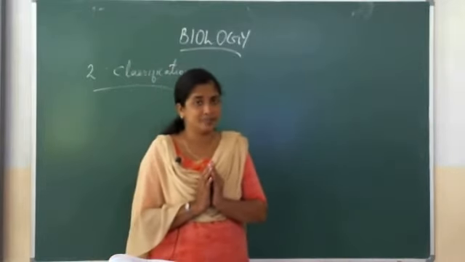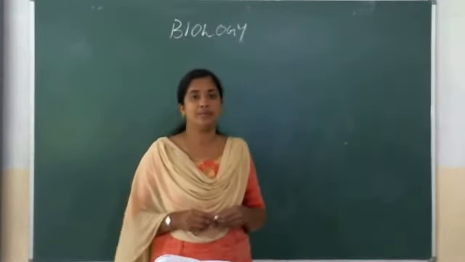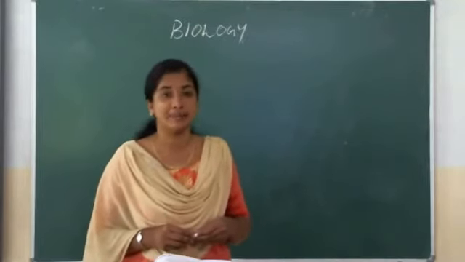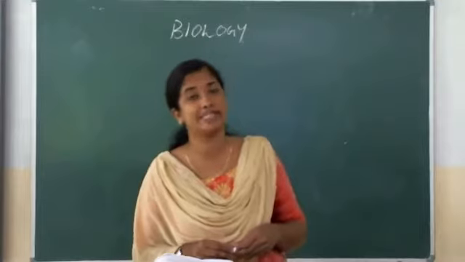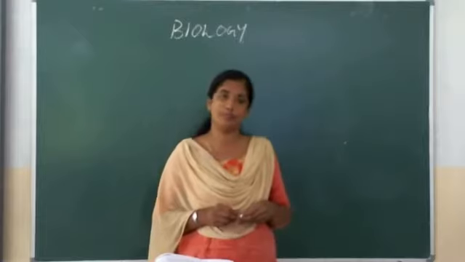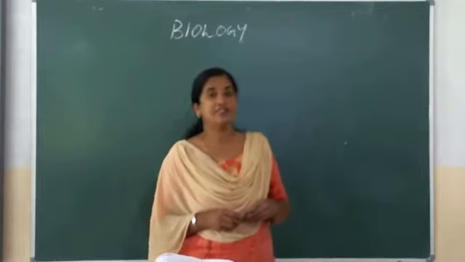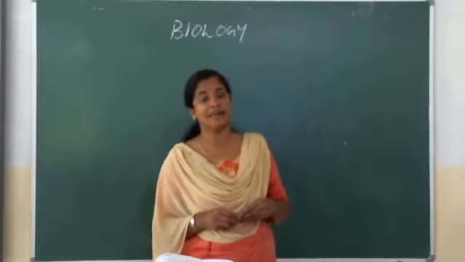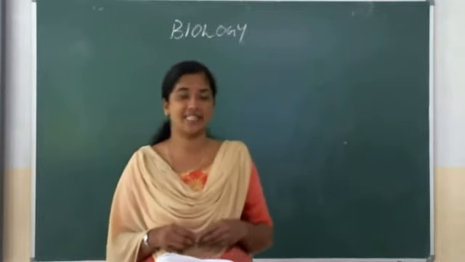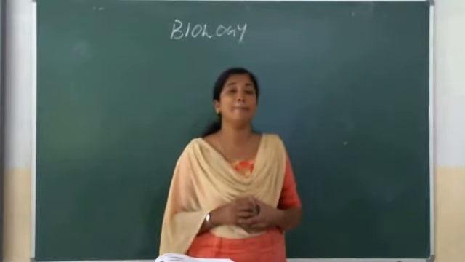Is it clear? Okay. In our previous class we mainly discussed kingdom Animalia. Based on the presence or absence of a backbone, this kingdom Animalia is again divided into invertebrates and vertebrates. We also discussed the difference between vertebrates and invertebrates. Then we started invertebrates. Under invertebrates we mainly discussed 2 phyla, phylum Porifera and phylum Cnidaria or Coelenterata. Today I am starting another phylum, phylum Platyhelminthes.